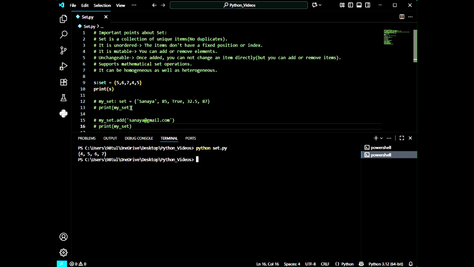So if we use duplicate items and store them in a set, it will return just unique elements. One thing I also want to show, let me print it again. Okay, one more time I need to print.